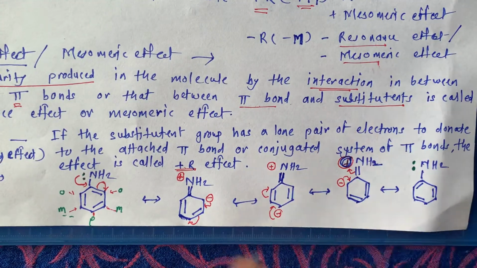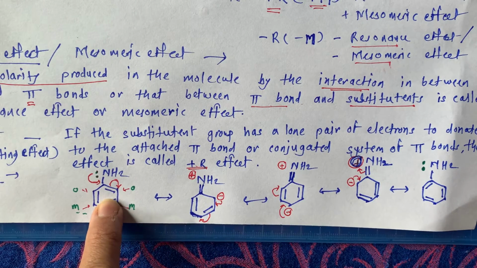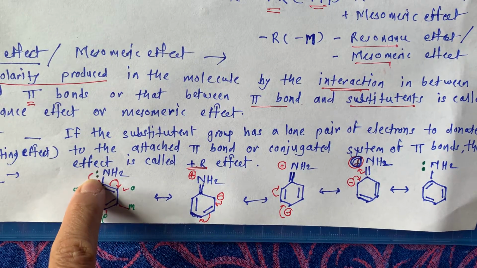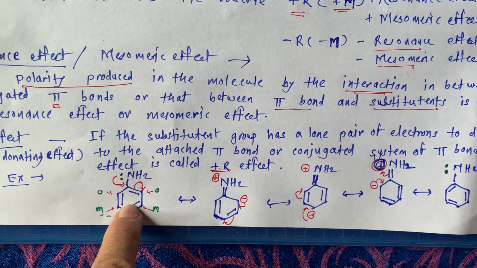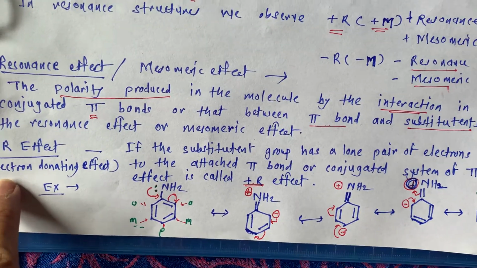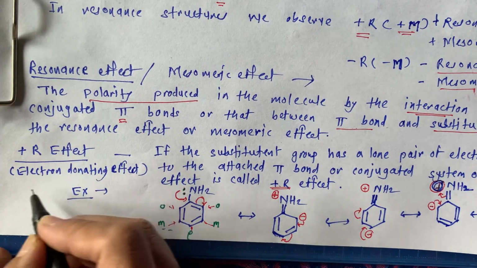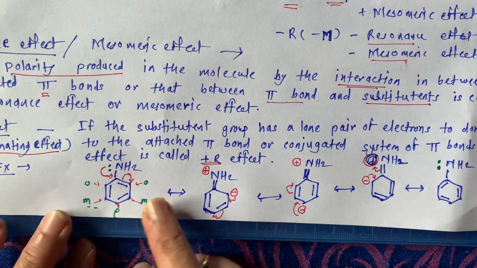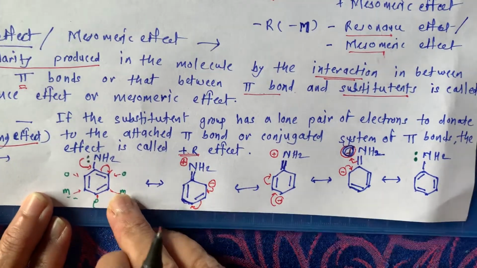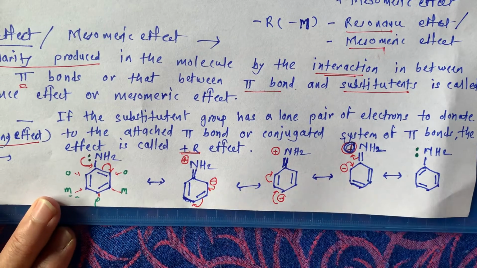See, it donates electrons. These two electrons, the lone pair of electrons on nitrogen, are donated to the benzene ring. So this is also known as electron donating effect. Plus R effect is also known as electron donating effect. Now see how the delocalization is going to take place. One by one we will see all these resonating structures.